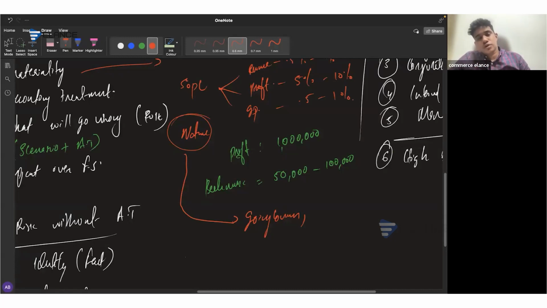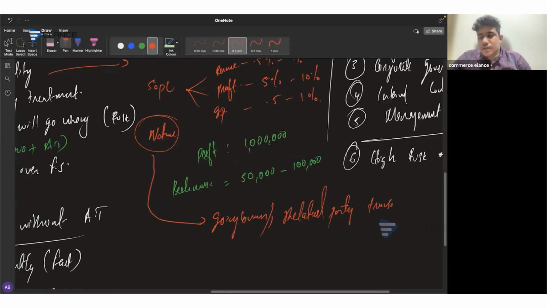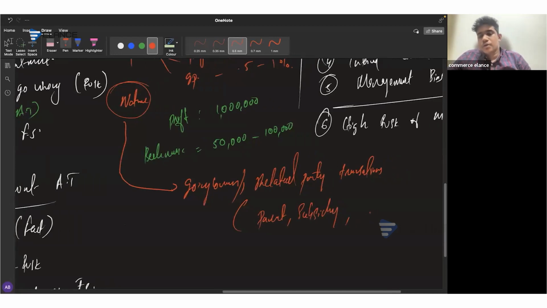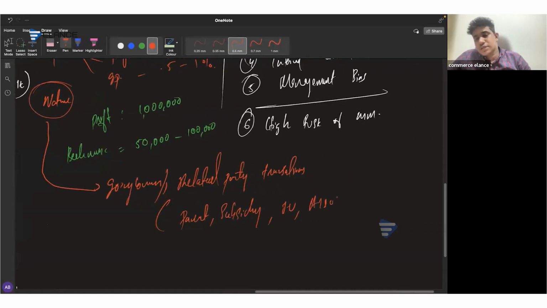In addition, you can always consider the possibility of related party transactions. If there is any related party transaction, it will always be material on the basis of its nature. When it comes to related party transactions, we know that it can be a transaction with a parent company or with a subsidiary or with a joint venture or with an associate.